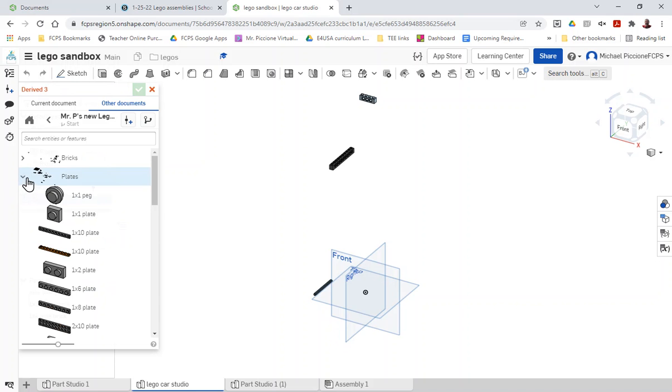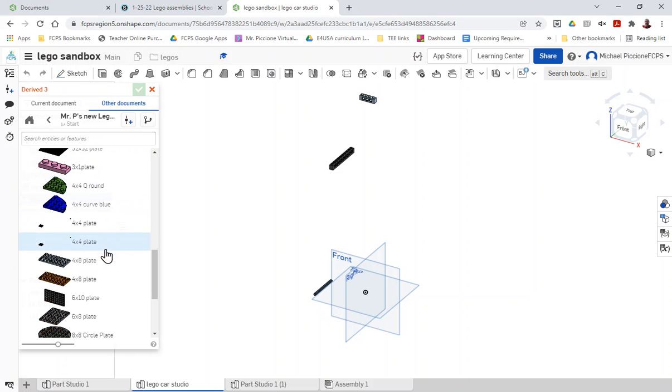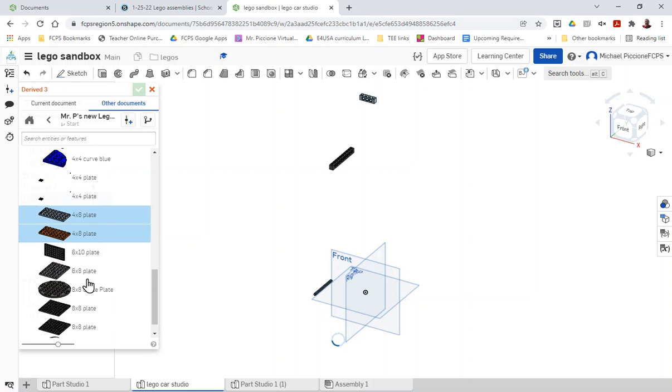Make sure when you're bringing the parts in, you click the drop-down arrow to expand the menu. Don't click the entire group because otherwise you'll derive the entire group into your file. I'm going to use two different 4x8 plates, so I'm going to bring them both in.